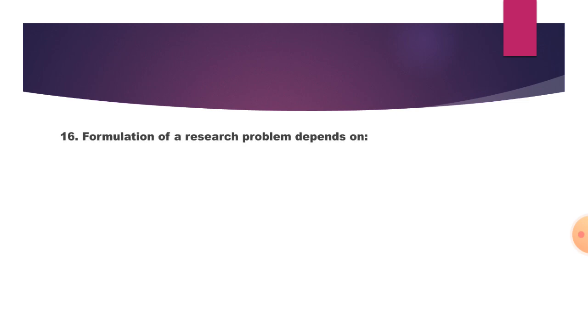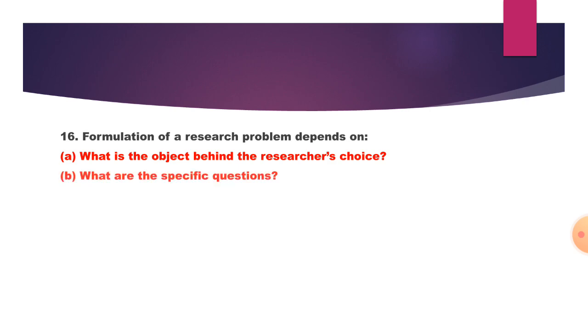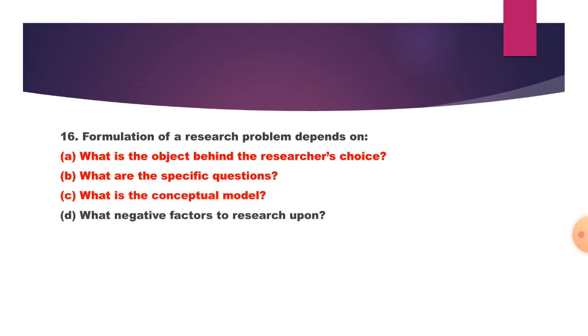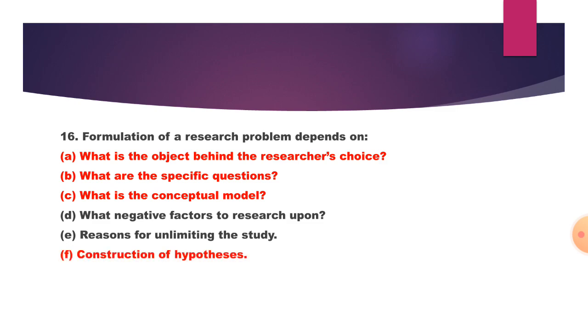Next question, 16. Formation of a research problem depends on what? What is the object behind the research choice? What are the specific questions? What is the conceptual model? What negative factors to research upon? Research for delimiting the study, and construction of hypothesis. So here the research problem depends on what is the object behind the researcher's choice.